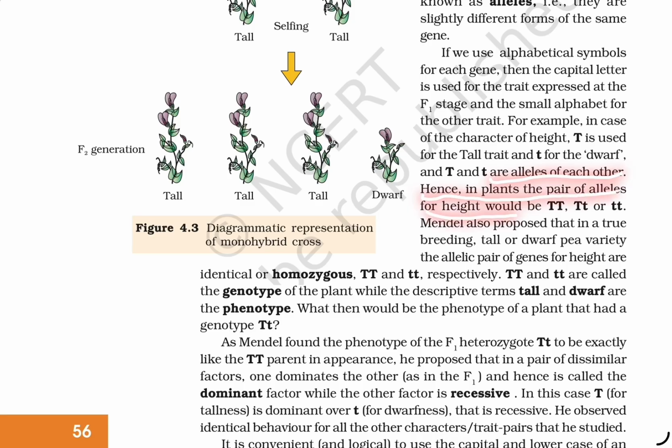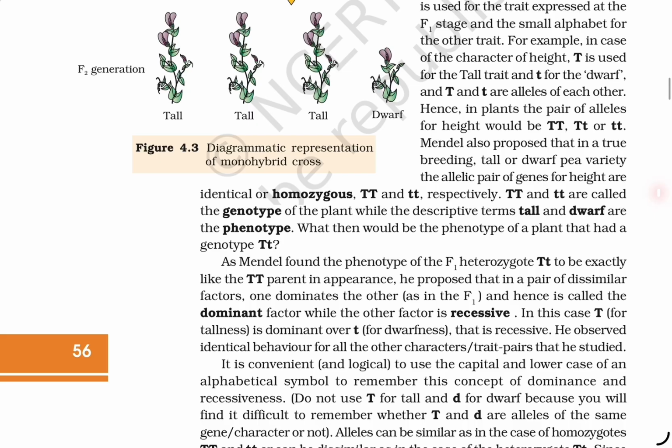Hence, plants with a pair of alleles for height would be capital T capital T, capital T small t, or small t small t. Mendel also proposed that in true breeding tall and dwarf pea plant varieties, the allelic pairs of genes for height are identical and homozygous, capital T capital T and small t small t respectively.